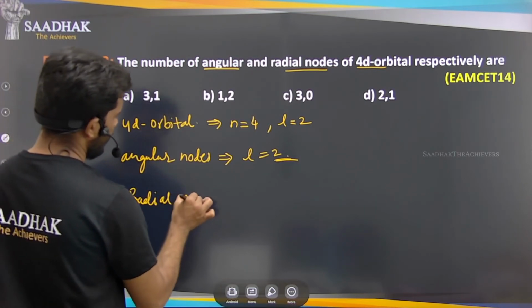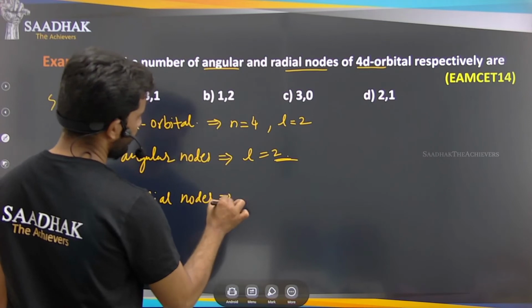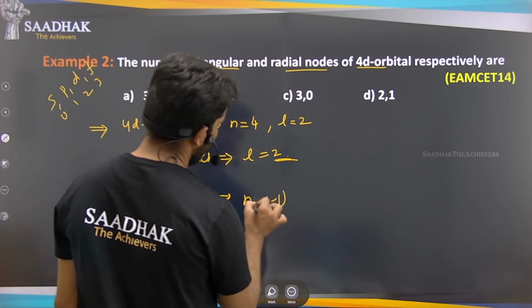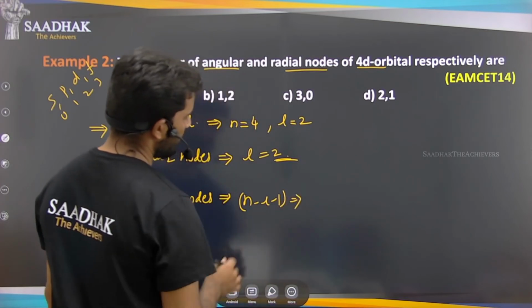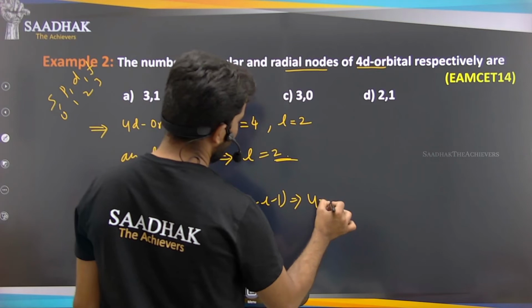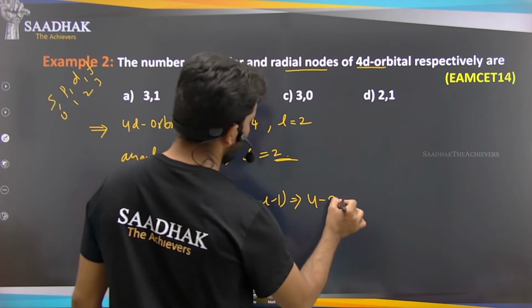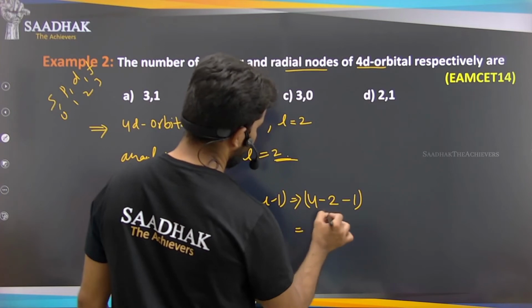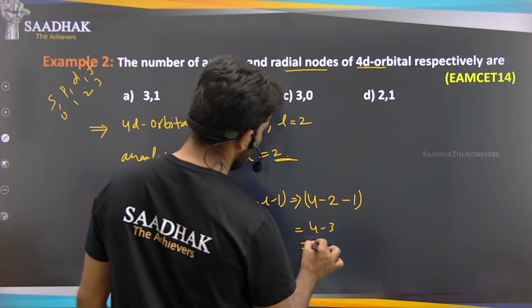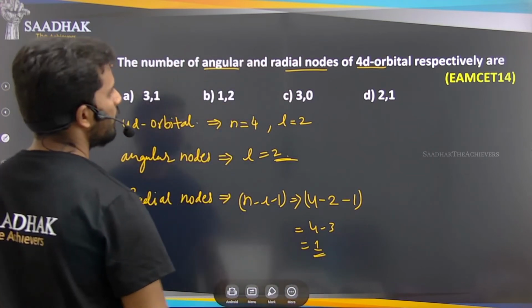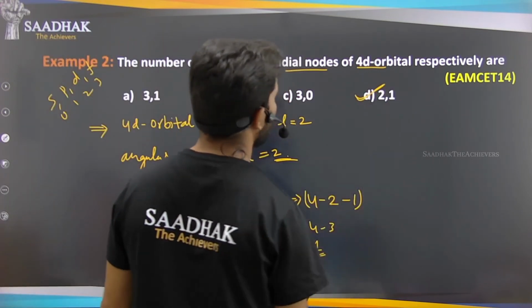What is the formula for radial nodes? N minus L minus 1. Right? So what is the N value? 4, minus L value, which is 2, minus 1. So what is this? 4 minus 3. So that will be 1. So 2, 1 is our answer. Where is the 2, 1? Right, D. D is our answer here.